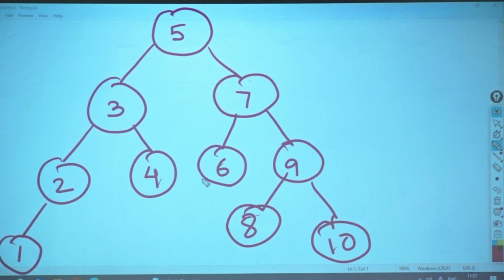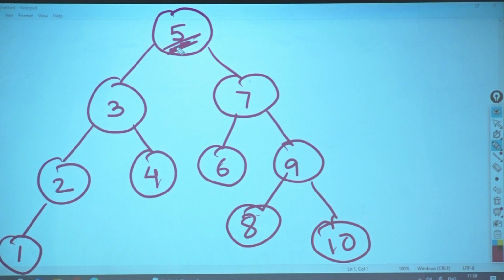Who is the successor of this node? That means who is greater than this particular node? Greater is always on which side? Right side. Okay? When greater is always on the right side, what I will do is, I got the node over here called 5. First we will always start with what? The root node, which is nothing but node number 5. Okay? So right now, I am checking 5 over here.